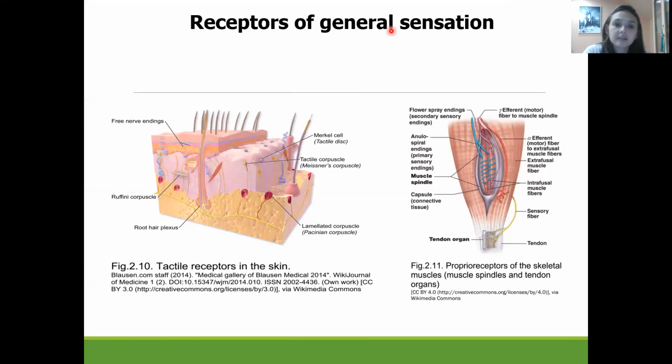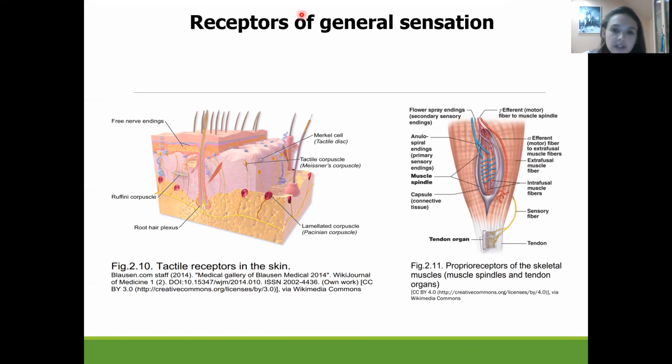Okay, receptors of general sensation. They could be nerve endings. Mainly the example of this will be transmission of pain. But also, when we talk about touch, pressure, vibration, this type of sensation will be transmitted by specific cells.